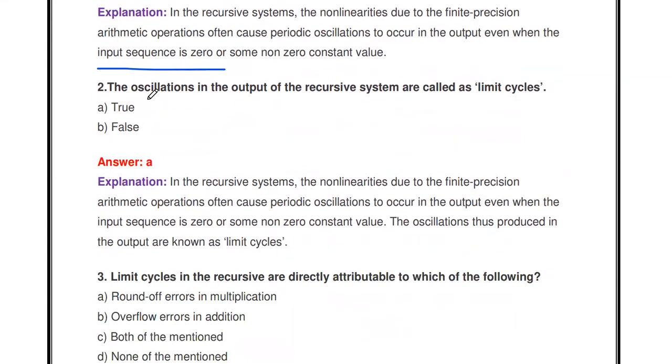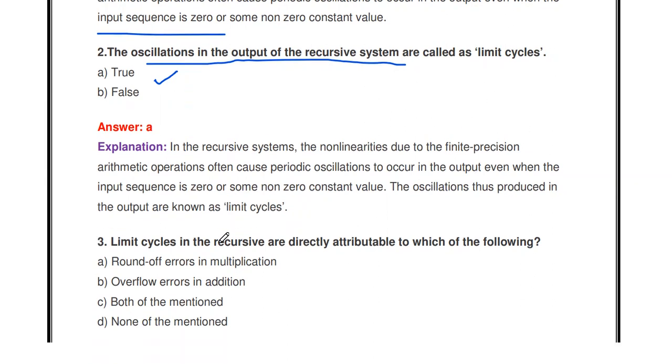The next statement: the oscillations in the output of a recursive system are called limit cycles. Yes, that is true. In a recursive system, we will get some oscillation in the output. Oscillation means the output is not a constant; it will vary between values, plus 5, minus 5, plus 10, minus 10. That is called limit cycles. So due to this non-linearity, even if you set the input to zero, we will get oscillations in the output. That is called limit cycles.